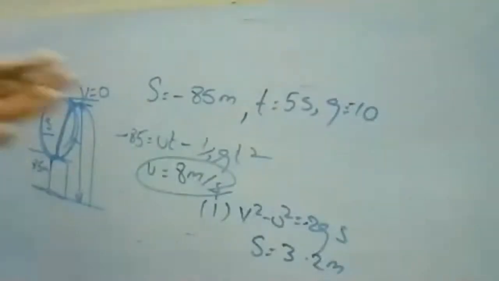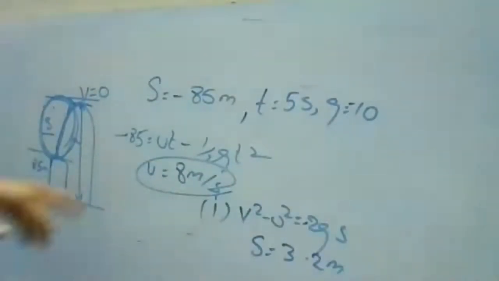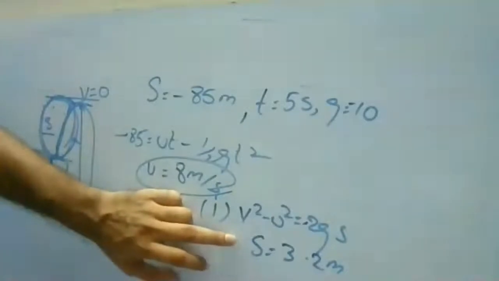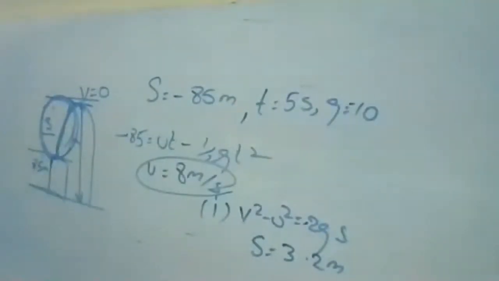Sir, what's the value of s? Which s? This s is 3.2 meters. Whatever you are finding here, in the first case, it is 3.2 meters. Okay, done?